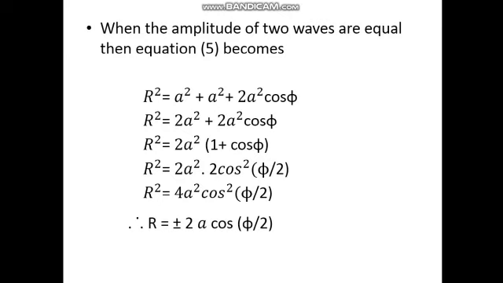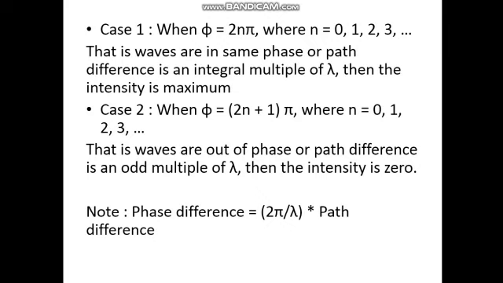If the phase difference phi is equal to 0, then r is equal to plus or minus 2a, or r square is equal to 4a square. If phi is equal to 2 pi, that means the phase difference is 2 pi, then again r square is equal to 4a square. If phi is equal to 4 pi, again r square is equal to 4a square. That means when the waves are in the same phase, r square, or intensity, is equal to 4a square. That is, when phi is equal to 2n pi, where n is equal to 0, 1, 2, 3, etc.